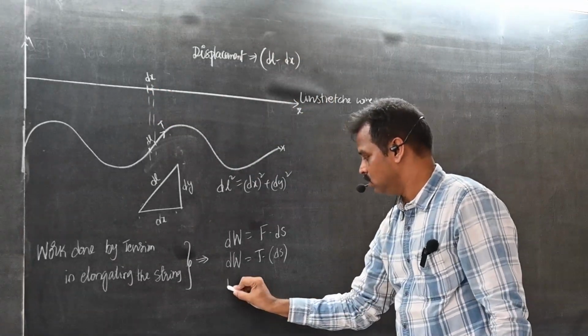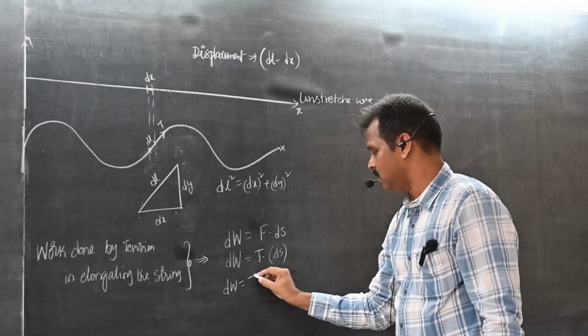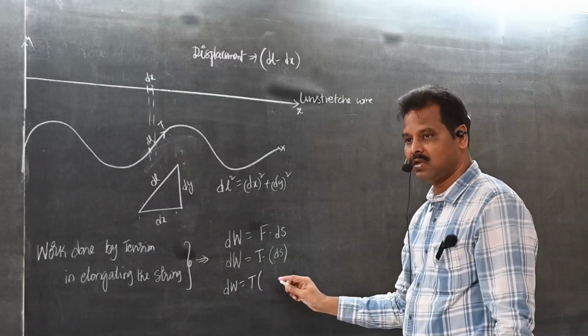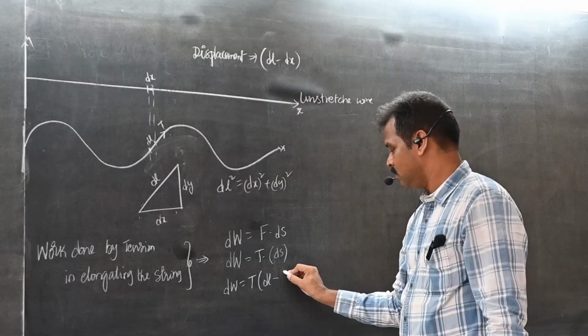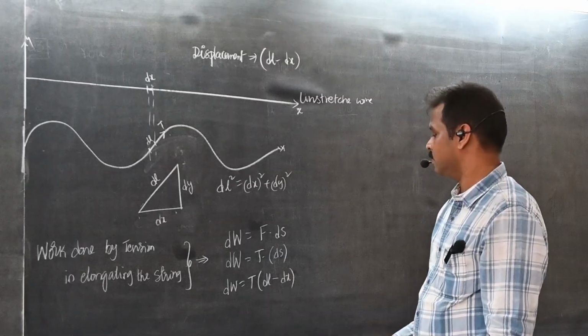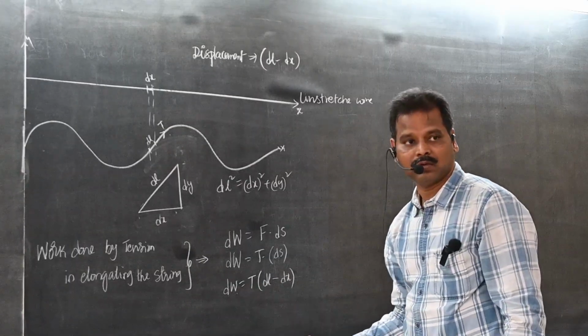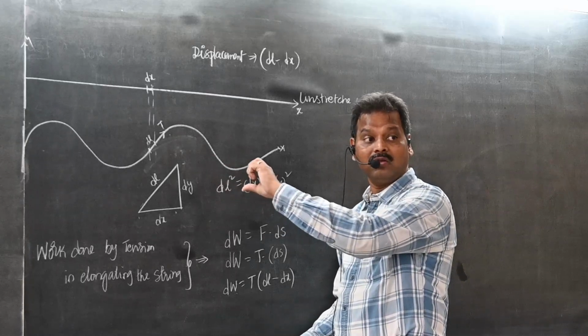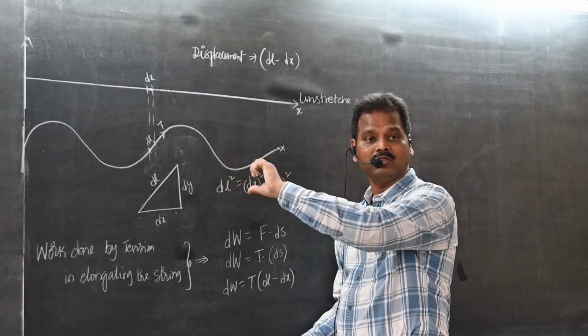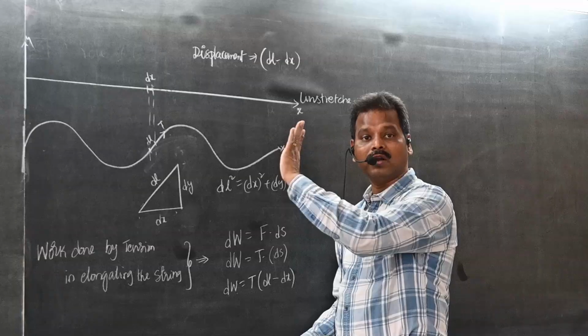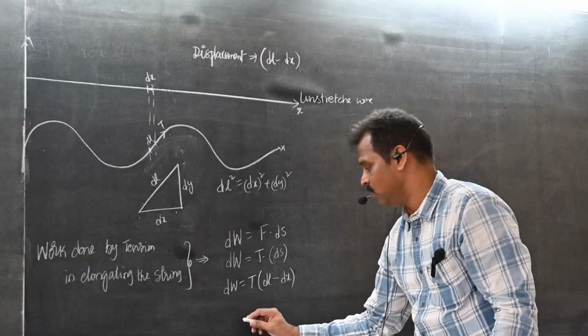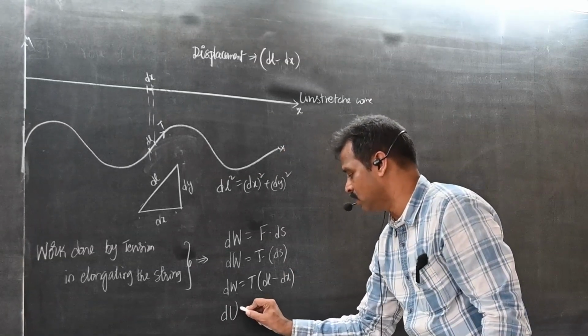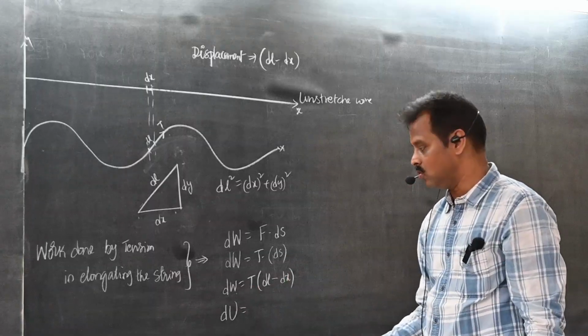So the work done is given by T into ds, that is dl minus dx. So this work done by the tension will be stored as potential energy in the wave. That is dU. I am writing directly, dW is equal to dU.